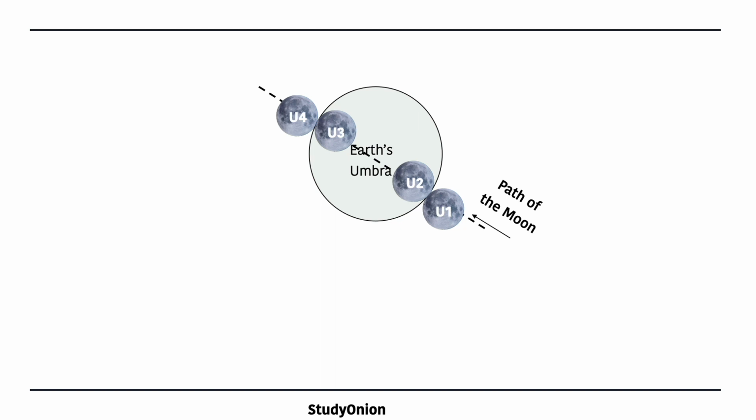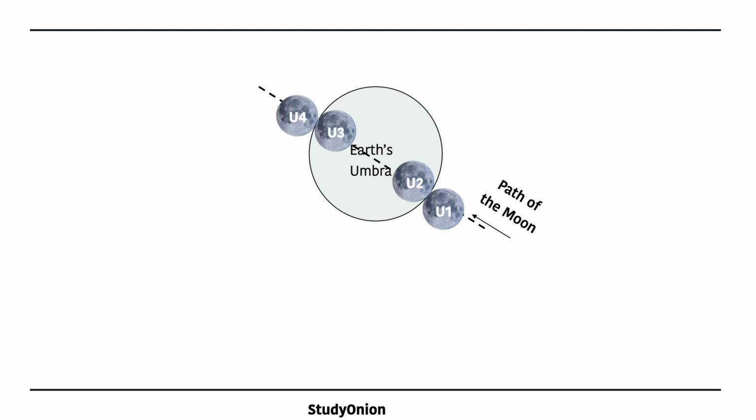Now, the time interval U1 to U2, or U3 to U4, is the time it takes for the moon to travel the same distance as the diameter of the moon. And if you're looking at this diagram, it's best to pick one point on the moon and follow it across to see how that makes the diameter of the moon, rather than looking at where the positions of the two moons are exactly. Now, the time interval U2 to U4, or U1 to U3, is the time it takes for the moon to travel the same distance as the diameter of the Earth.